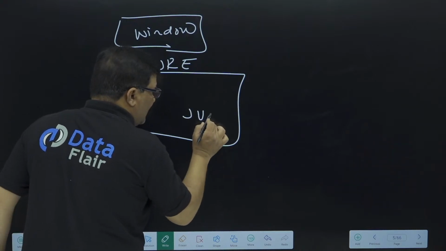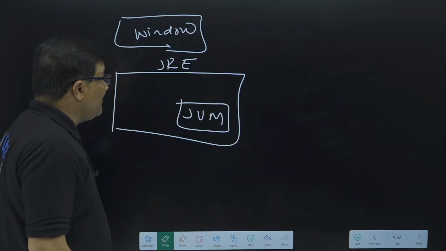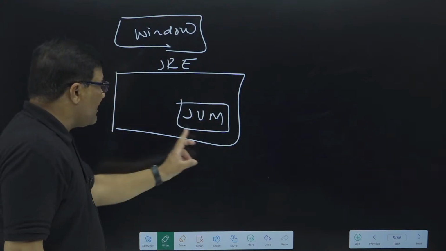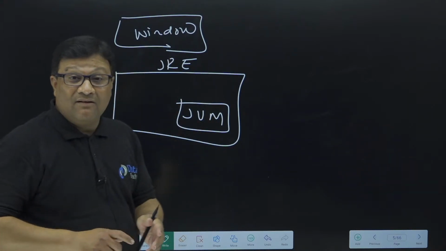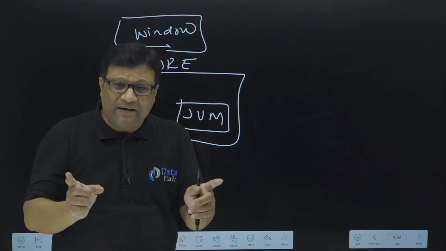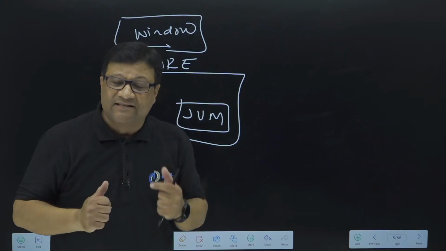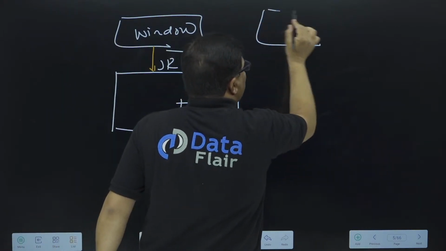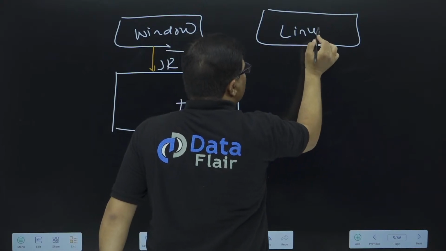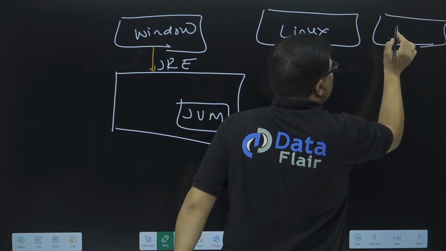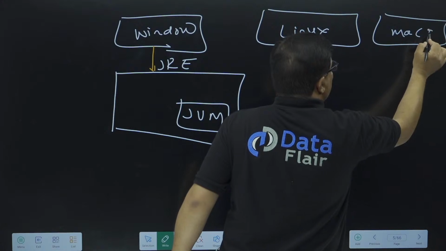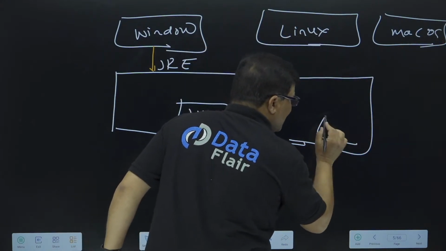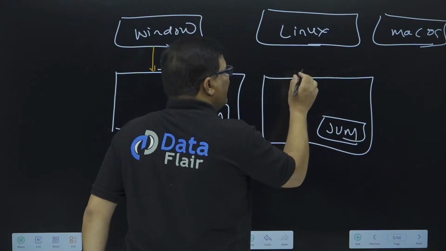Among all of these, there is one part which is called JVM. So JVM is a part of JRE. JRE is the Java Runtime Environment, the environment needed by a Java program for execution. If this environment is available in Windows, the same environment is available in Linux, and the same in Mac OS, then whatever a Java program needs will be available in this environment.